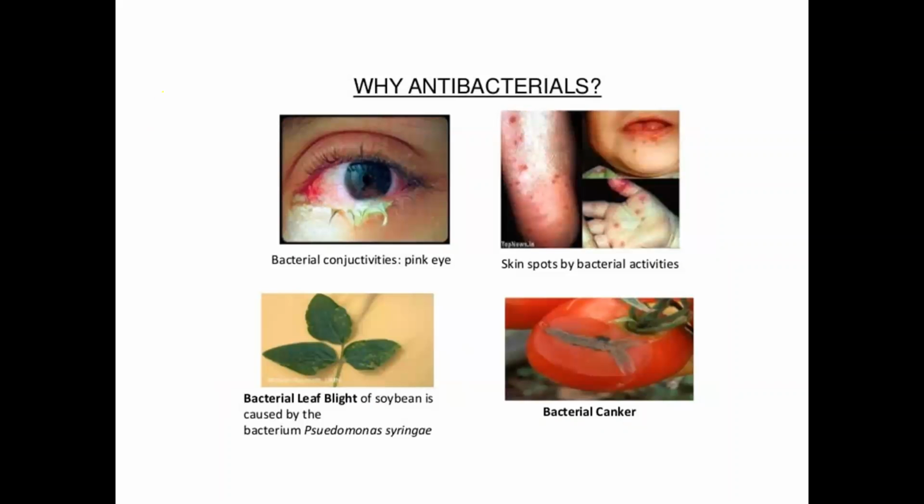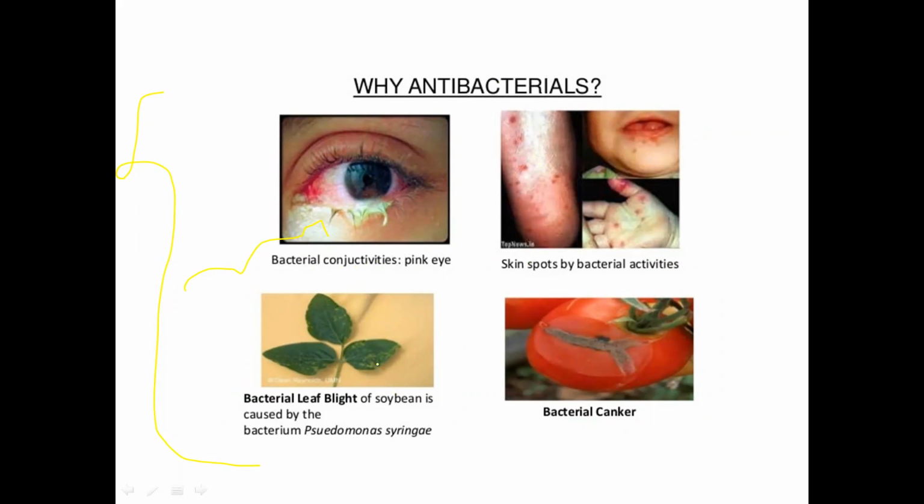These are some symptoms arising from bacterial diseases or bacterial infections. You can see the pink color of the eye, which is called bacterial conjunctivitis. These are some skin parts in which patch-like structures appeared, and this is called skin spots caused by bacterial activities.